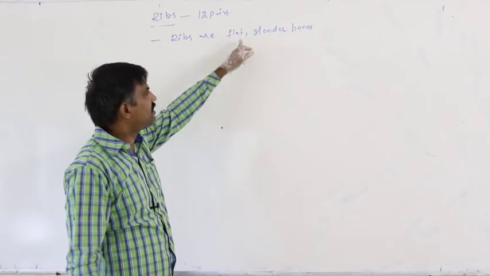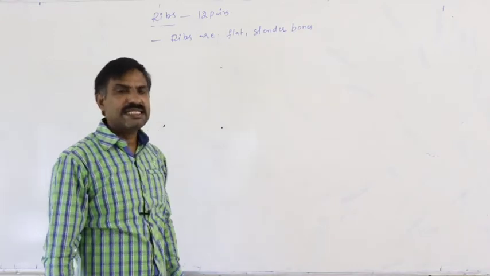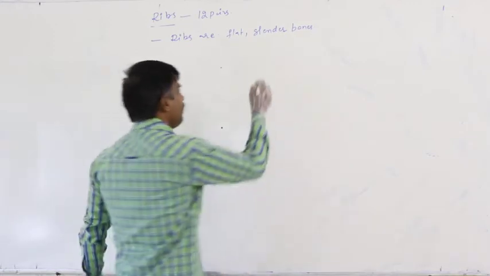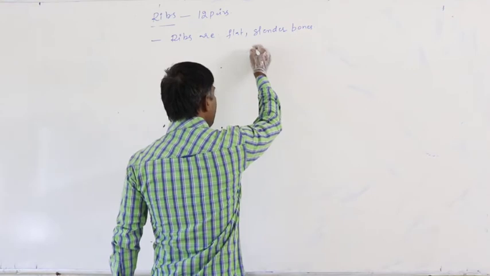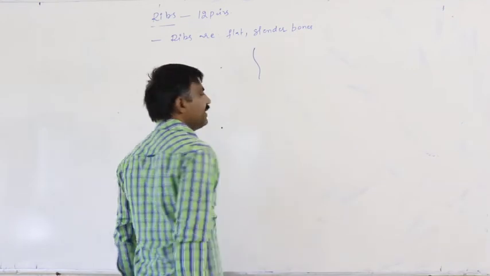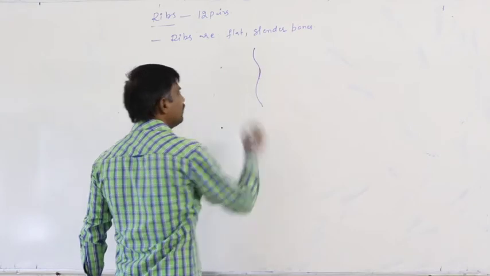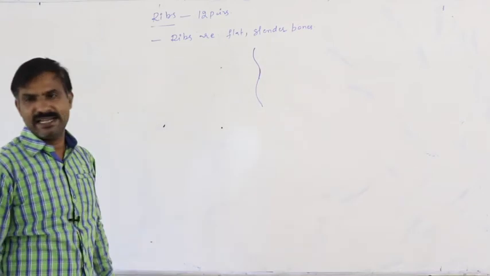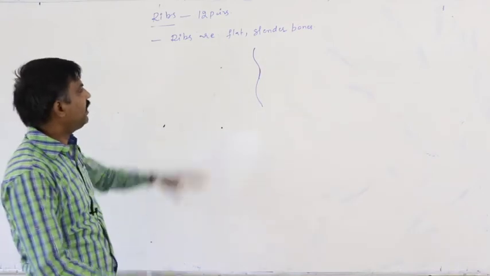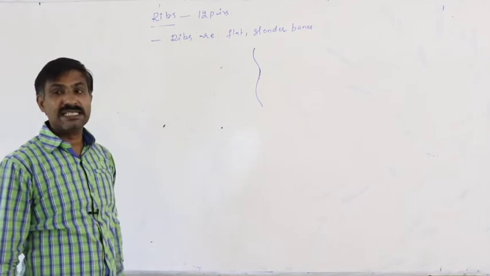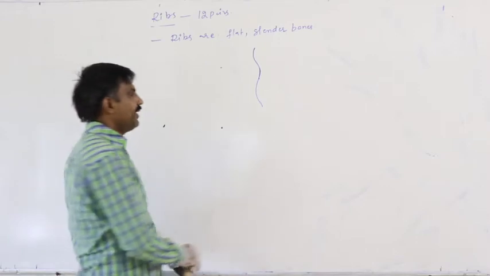That is said to be flat. Slender means a slight curving. Definitely they are with a slight curving like this. If they are with a slight curving, then that is said to be slender. So ribs are flat and slender bones.